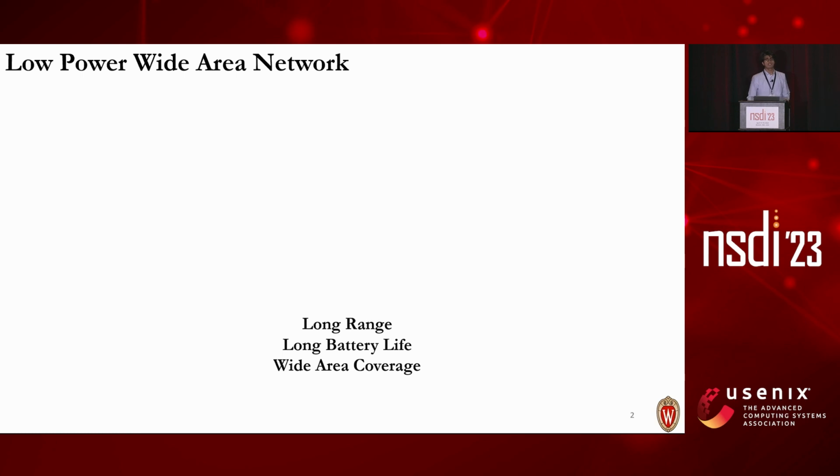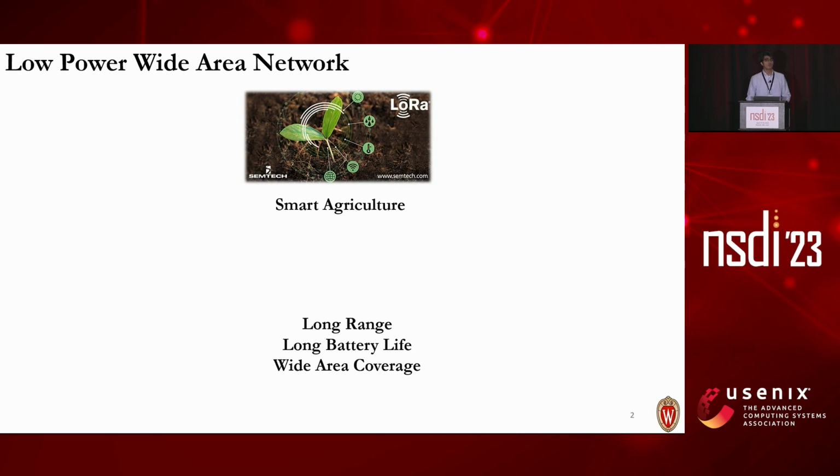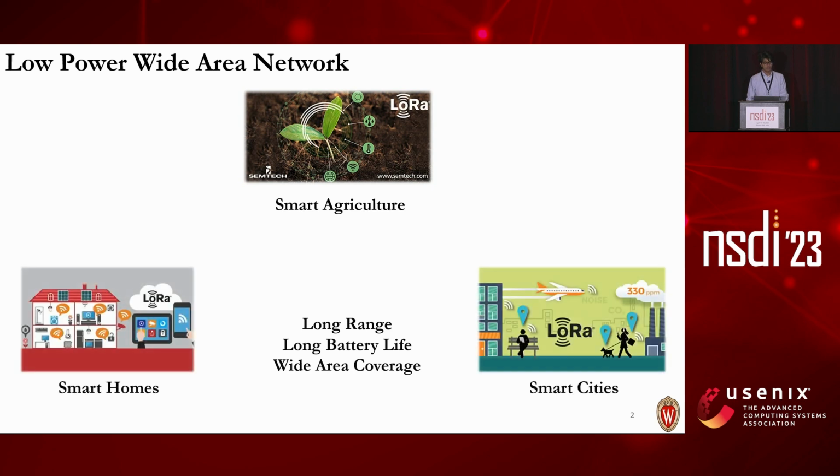Recently, a number of applications have called for long-range and low-power communication. For example, smart agriculture requires connectivity of soil health sensors spread over several square kilometers. Similarly, in order to build smart homes and smart cities, we need to connect IoT devices spread over large distances. To address the needs of these applications, a number of communication protocols have emerged, amongst which LoRa is the dominant one. LoRa is quite popular since it is able to operate at large distances of tens of kilometers, and it supports long battery life as well. Therefore, it checks all the boxes that are required for the application scenarios we are focusing on today.